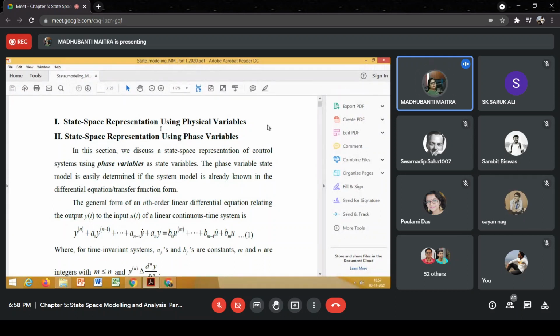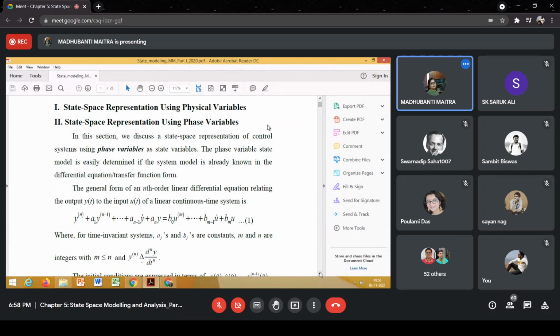All these are physical quantities. That is one way that you have learned. Our first task is to obtain the state model of a given system. The state model can also be obtained using phase variables. So what are these phase variables? Phase variables are a particular type of state variables that we'll discuss.